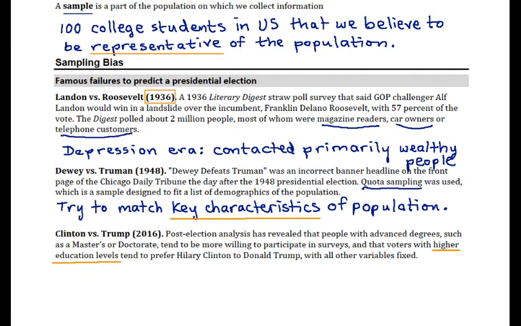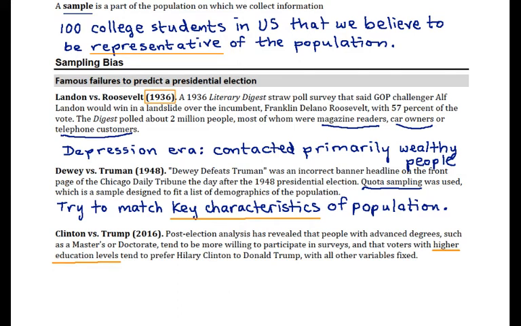People with higher education levels generally preferred Hillary Rodham Clinton. And this is something that tends to be true across party lines, across other demographic characteristics, across income levels, etc. That even if you control for all of those things, the people with higher education levels tend to prefer Hillary Clinton.